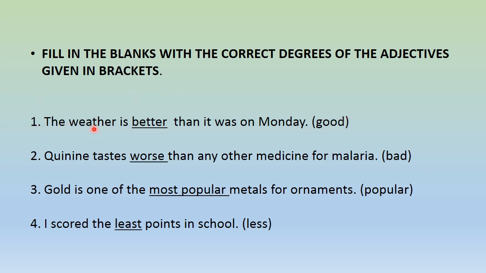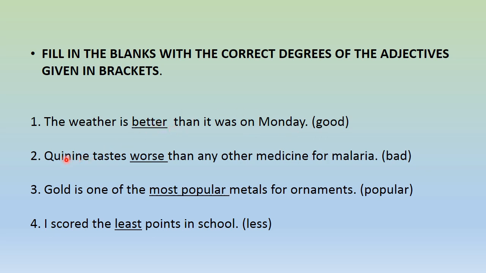The weather is dash than it was on Monday. The adjective is good. Here we are comparing between 2 days. So 2 days means comparative degree. So what is the comparative degree of good? It is better. We say good, better.